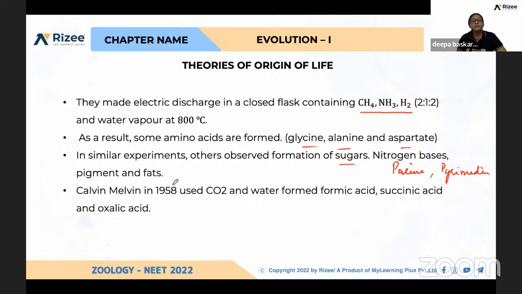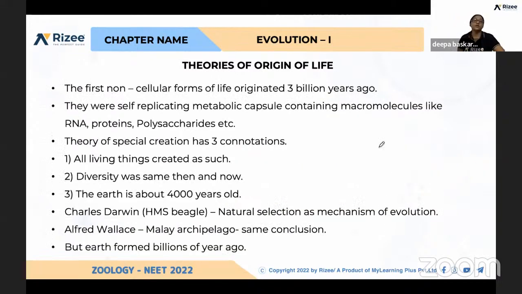By the same concept, Calvin and Melvin, one more example, in 1958 after the Urey-Miller experiment, took carbon dioxide and water, and proved that bigger molecules were formed: formic acid, succinic acid, and oxalic acid. So they proved that the smaller substances combined due to the environment available in the atmosphere to produce these slightly bigger molecules.